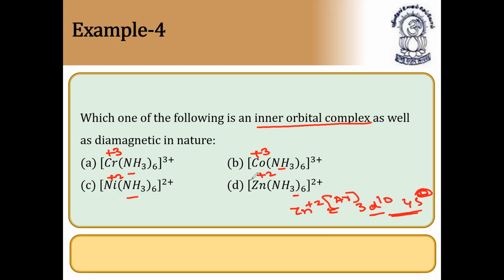So all paired means it should have no unpaired electrons. Then only it can be diamagnetic in nature, but still it is undergoing inner orbital complex. So the answer for this is option B they have given.